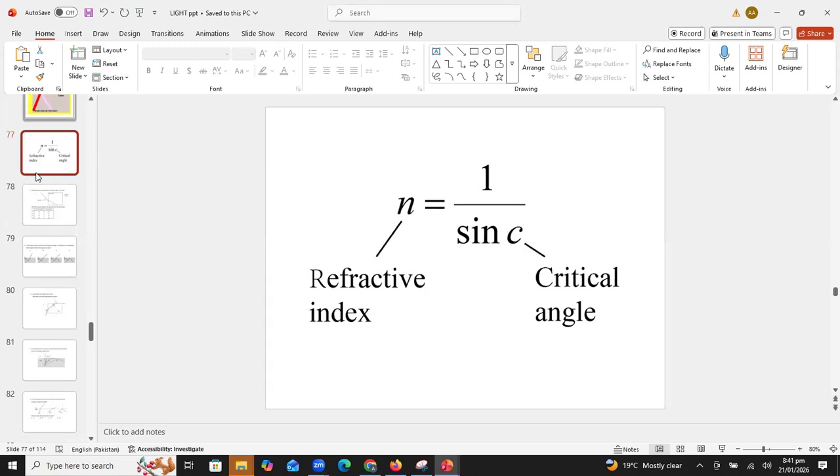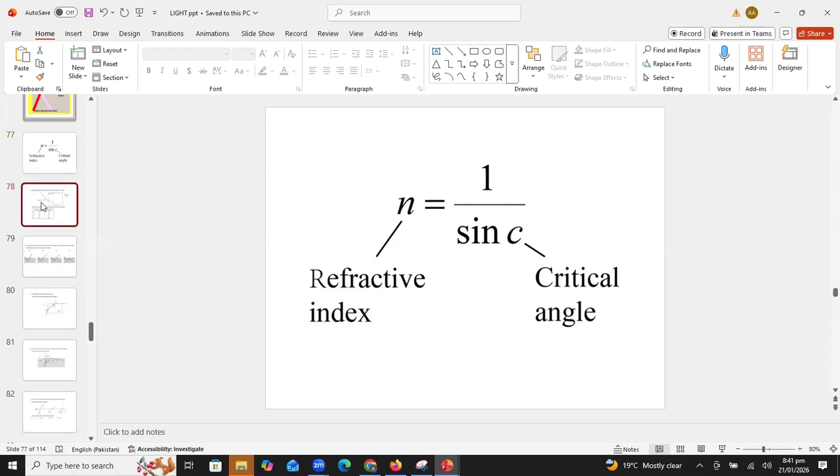Write down: n is equal to 1 upon sine C. Done? C is the critical angle. If we know the refractive index, we can calculate the critical angle.